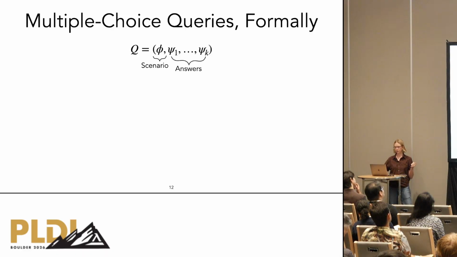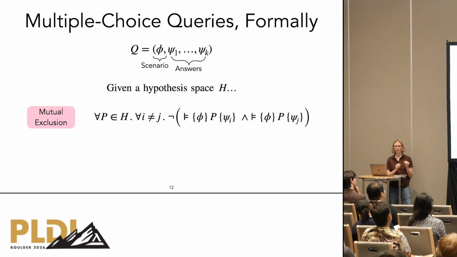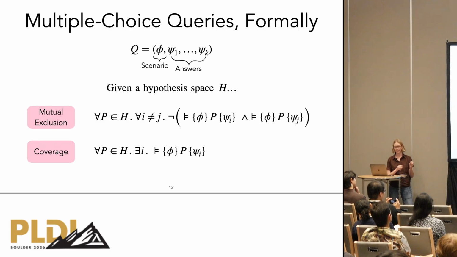Further, we require queries to satisfy 2 properties with respect to a hypothesis space of candidate programs. The first is mutual exclusion, meaning that each program satisfies at most one answer choice. And the second is coverage, meaning that every program in the hypothesis space must satisfy at least one answer choice. These two properties ensure that as long as the user's desired program is in the hypothesis space, there's always one correct answer present among the options shown to the user.